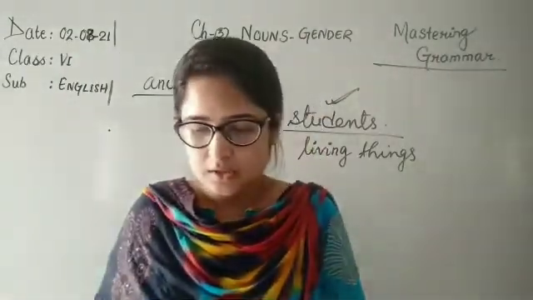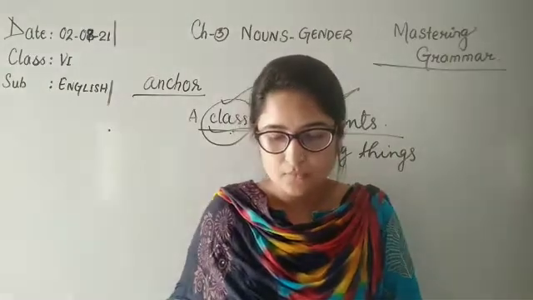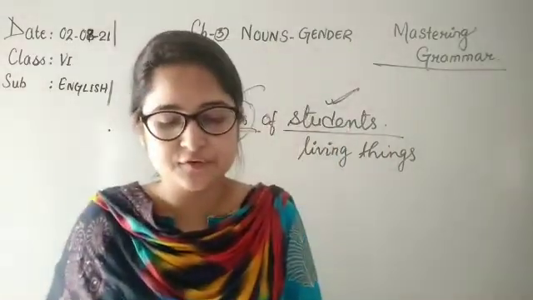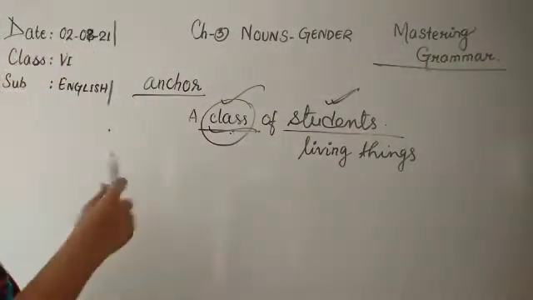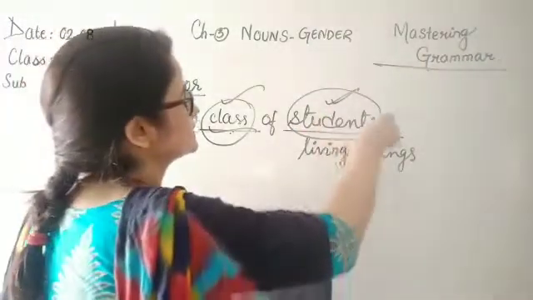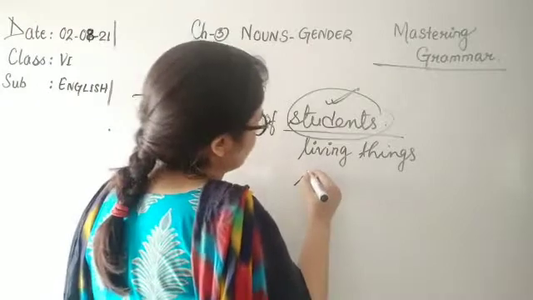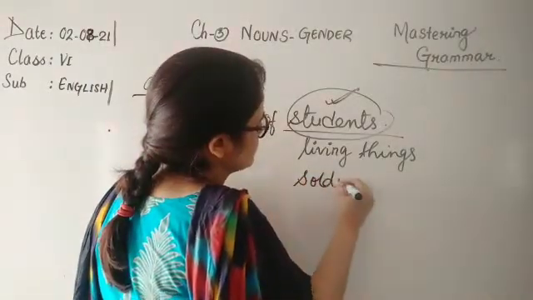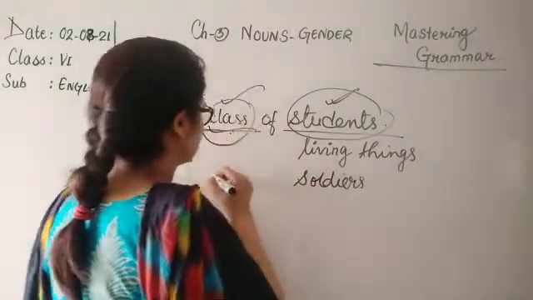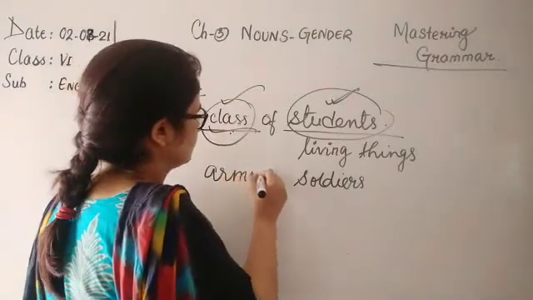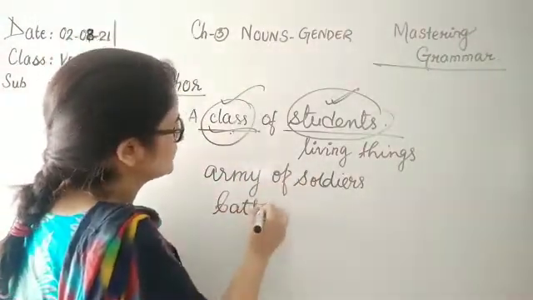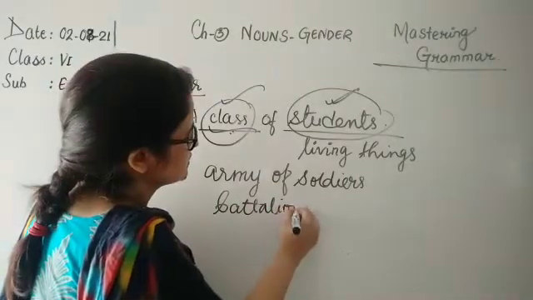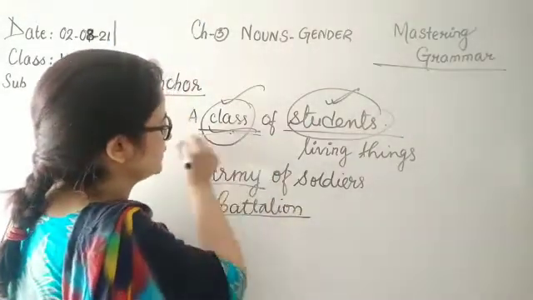Like army is a collection of soldiers, and soldiers are living things too. So children, although they are living things, like students and soldiers, all these words, army, battalion, all these collective nouns are the neuter gender.